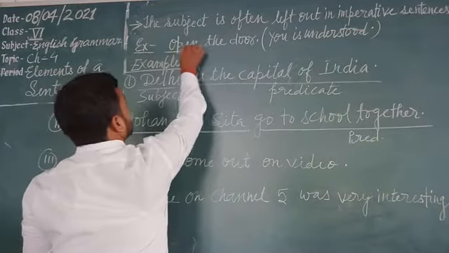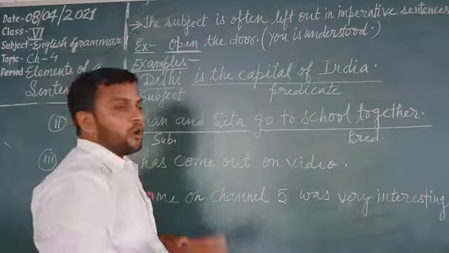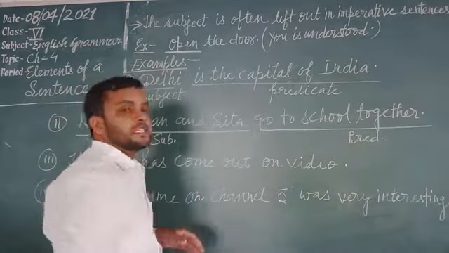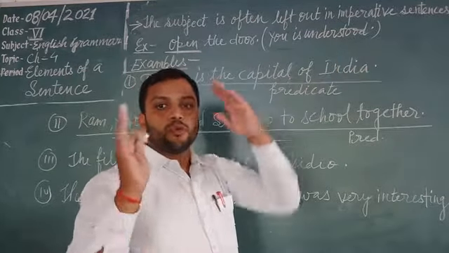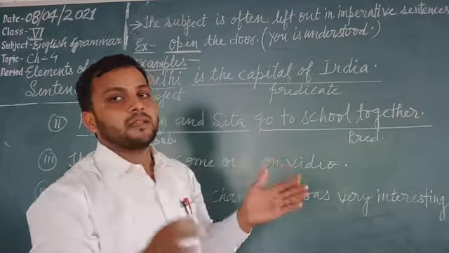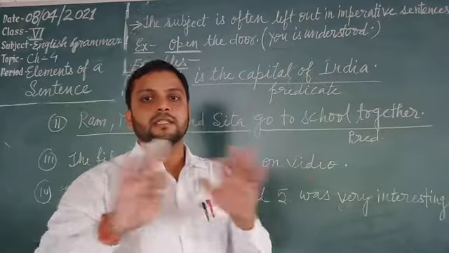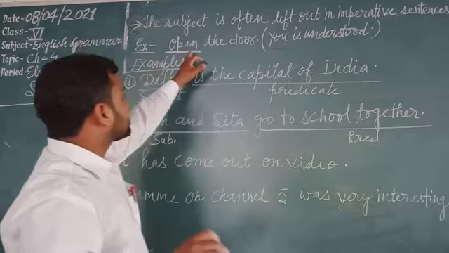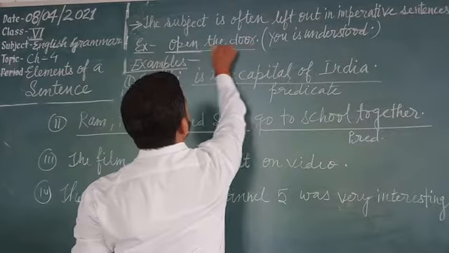Here, open is a verb and the door is the object. So the subject will be you here. You is understood as subject in all imperative sentences, but it is not written. So you is the subject and open the door is the predicate.